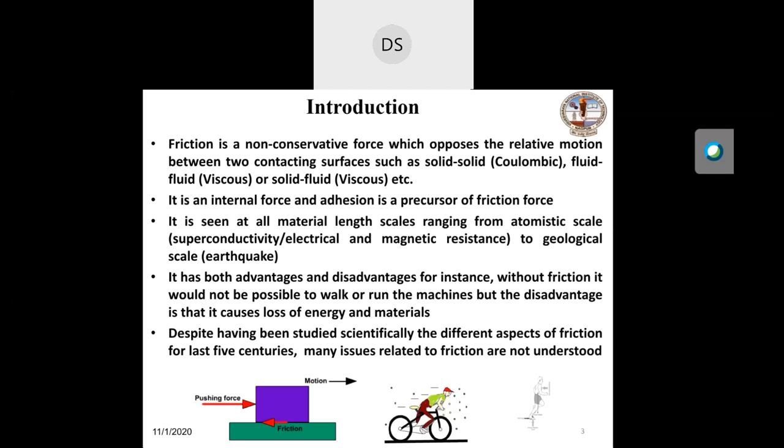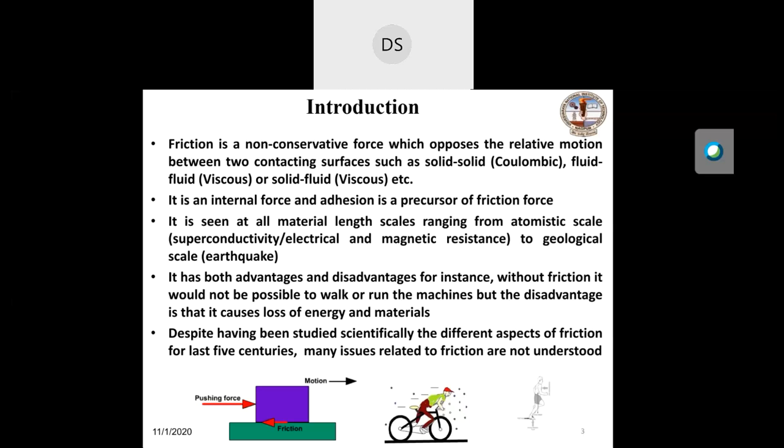For instance, without friction, it would not be possible to walk, run, or run the machine. But the disadvantage is that it causes loss of energy and materials, because the surface of the sliding mass wears out in the form of bearing materials, which is what we call wear.